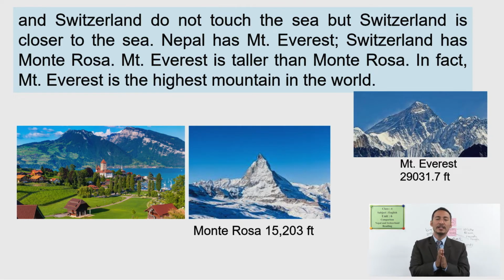Okay, so we have a similarity in terms of the land. Switzerland is surrounded by land and not touched by seas, and Nepal is also not touched by sea, but Switzerland is closer to the sea. Here we have tall mountains in both countries. Switzerland has got Monte Rosa, that is the highest mountain in Switzerland, yes. And which is the tallest mountain in our country? That is Mount Everest, right? Okay, so those are the similarities and differences.